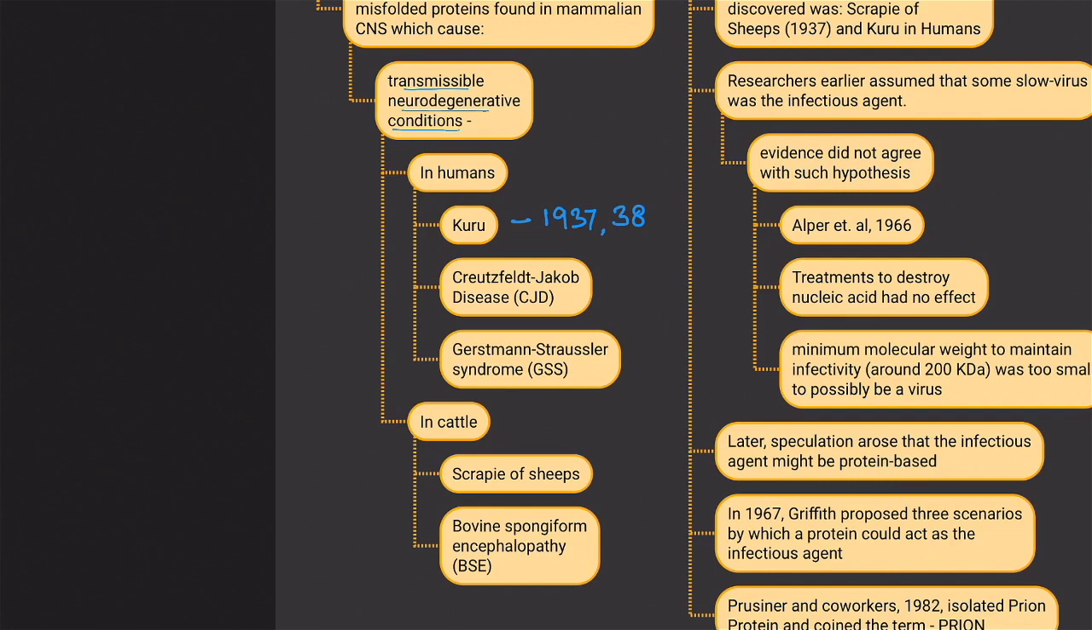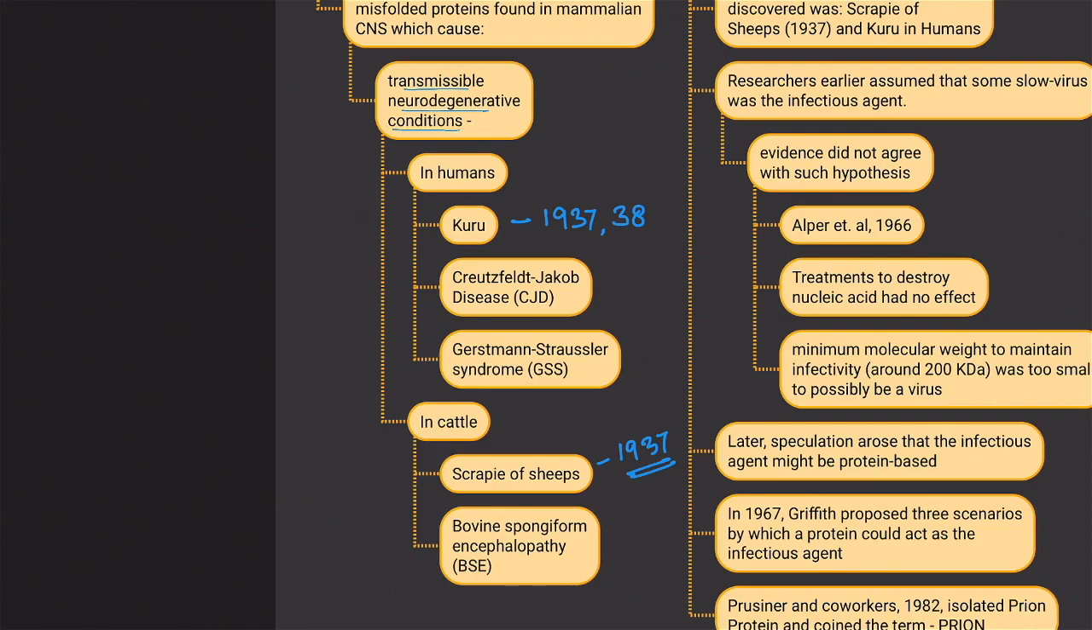And among the cattle, there are 2 diseases known. One is scrapie, that's a disease of sheep. This was the first prion disease known to the scientists. So along with Kuru, scrapie was the earliest prion disease that got to be known. And then bovine spongiform encephalopathy. The other name of bovine spongiform encephalopathy is mad cow disease.